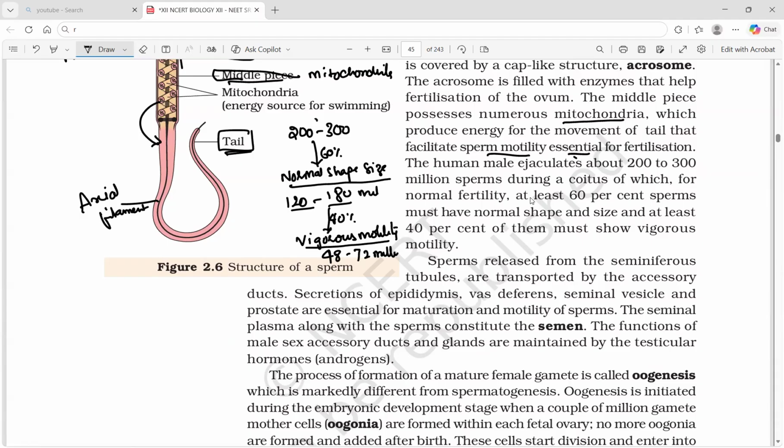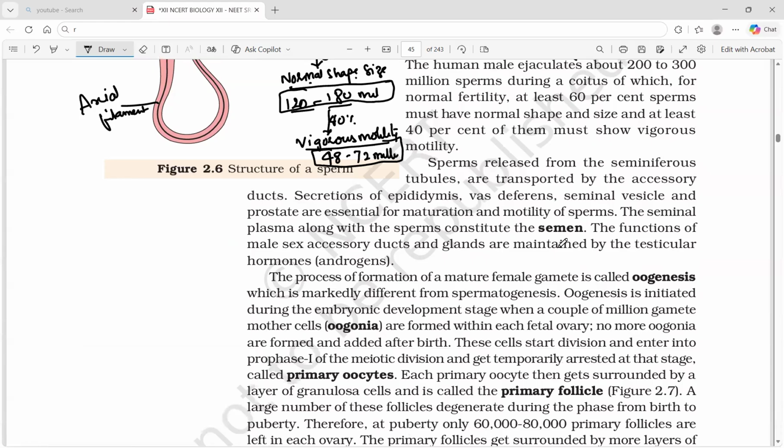Okay, so 200 to 300 million sperms are produced. In that, 120 to 180 million sperm should be of normal shape and size. In that, 48 to 72 million sperm should have vigorous motility for a normal, healthy human fertilization process. Sperms released from the seminiferous tubule are transported by accessory ducts. Secretions of the epididymis, vas deferens, seminal vesicle, and prostate are essential for maturation and motility of the sperm.